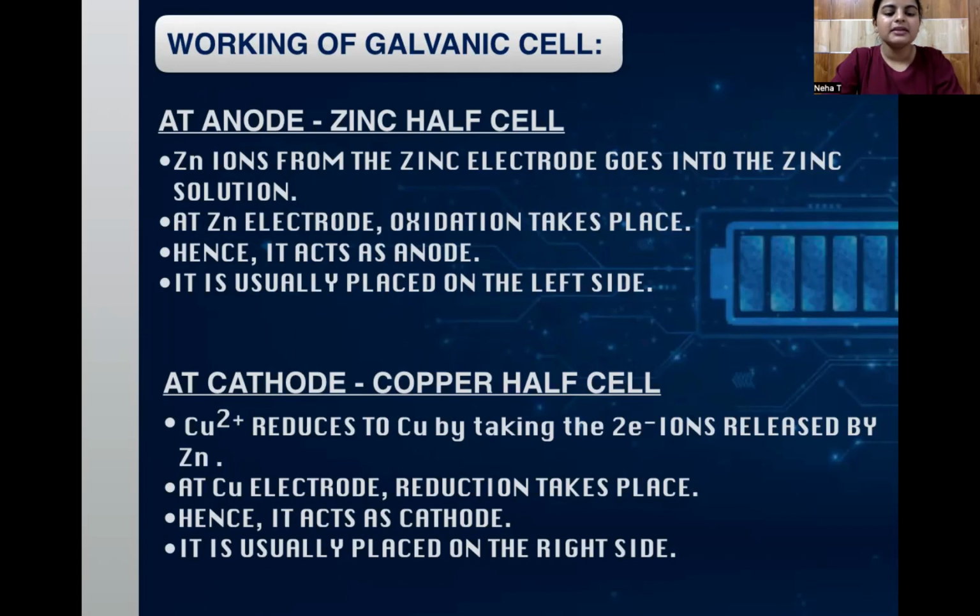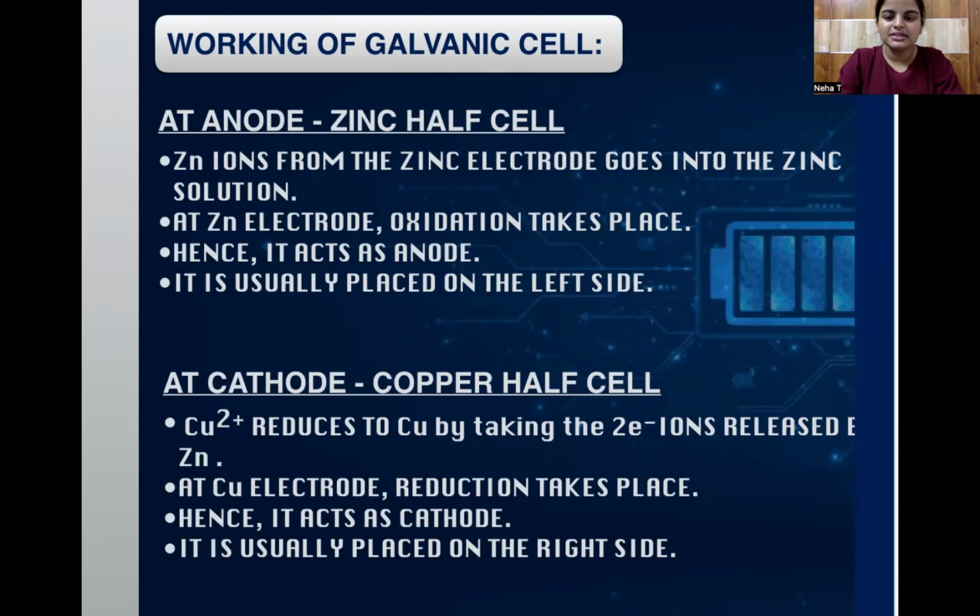So at the cathode, what happens? Cu2+ reduces to Cu. It takes the two electrons coming from the zinc. Zinc liberates two electrons, and copper ion Cu2+ takes up the two electrons and forms copper, and this copper is deposited on the copper electrode. So zinc keeps oxidizing and the zinc electrode becomes smaller in size, and copper increases in size. At the Cu electrode, reduction takes place, hence it is the cathode. It is usually placed on the right side.